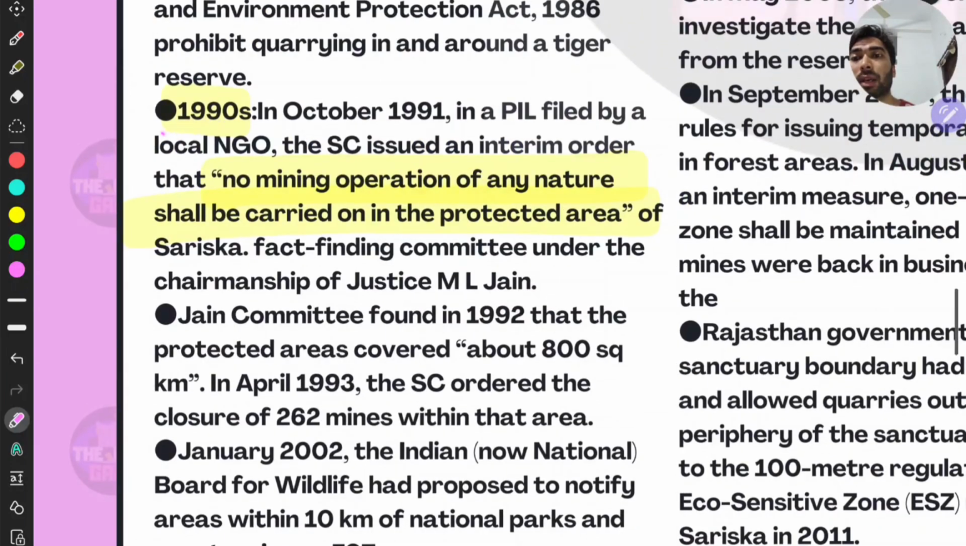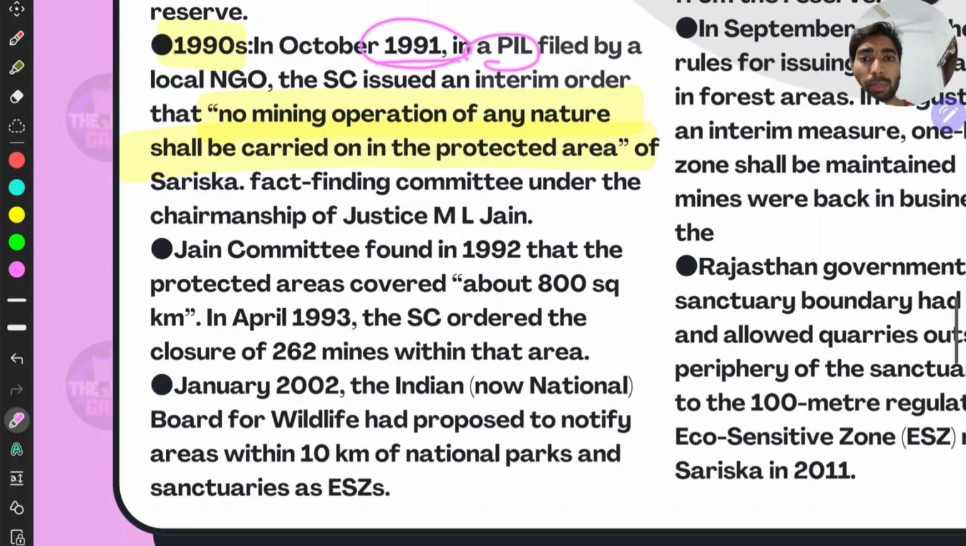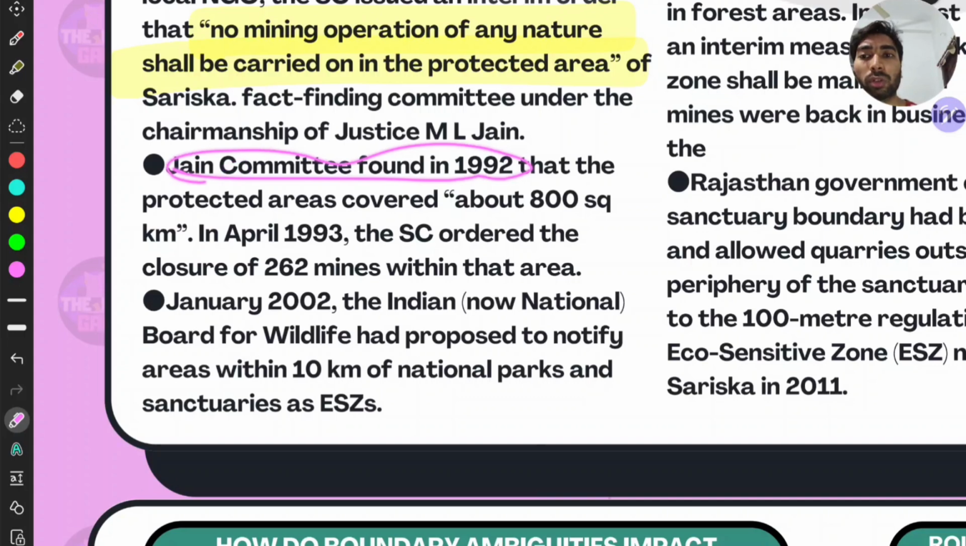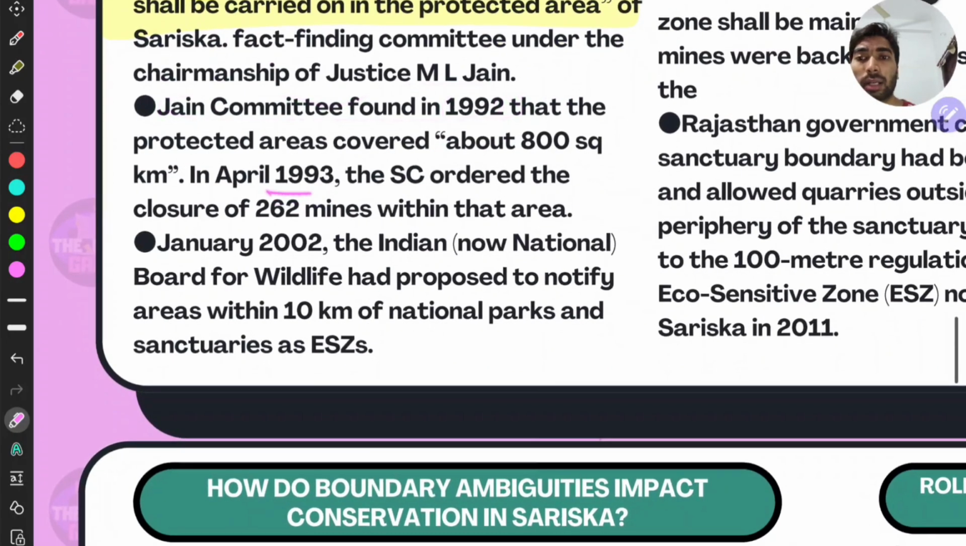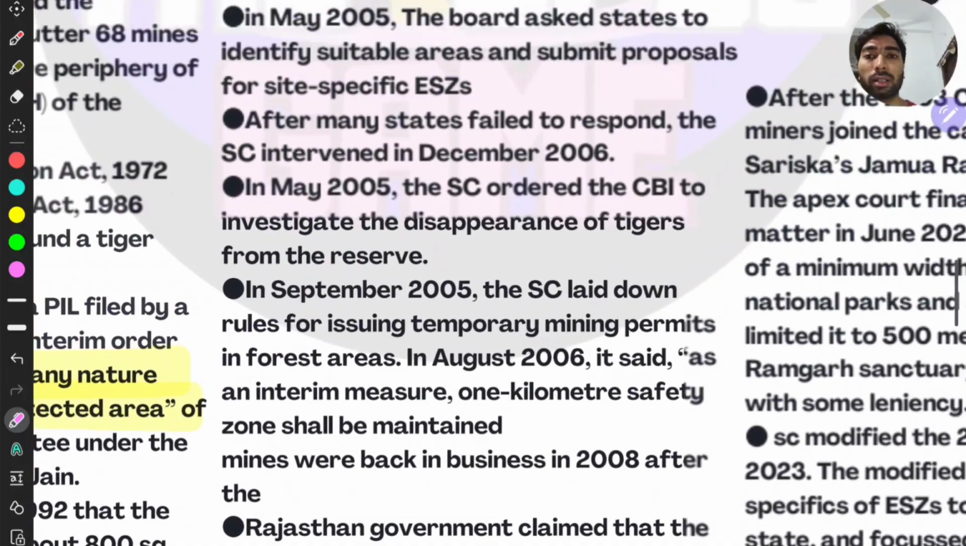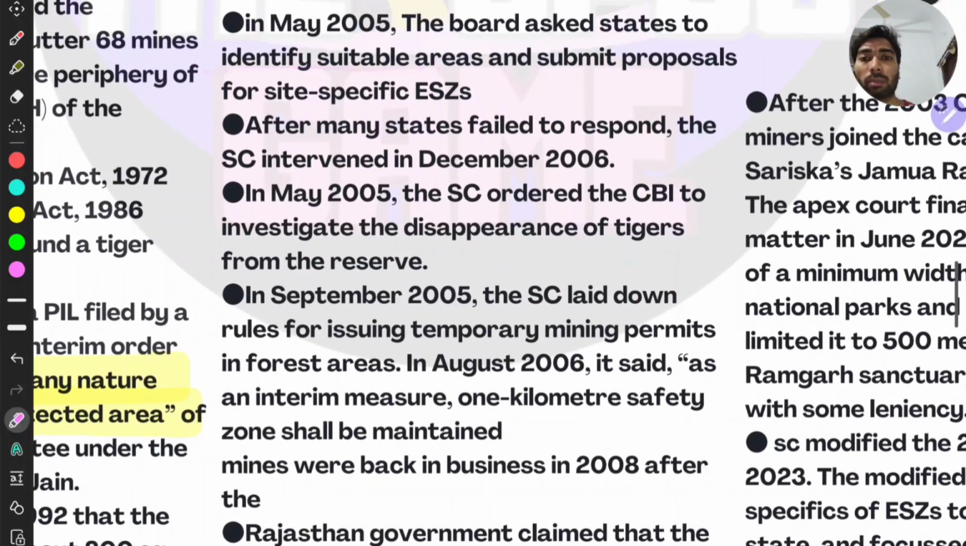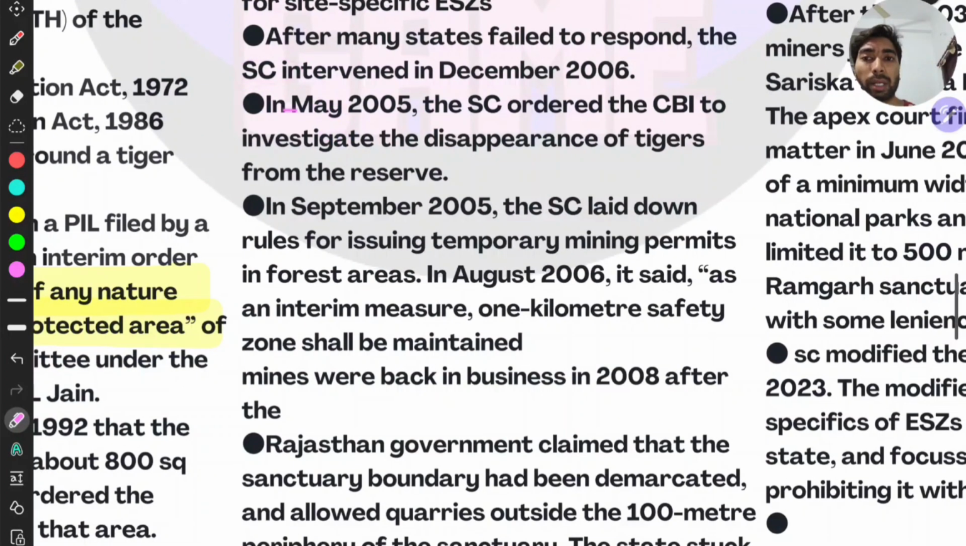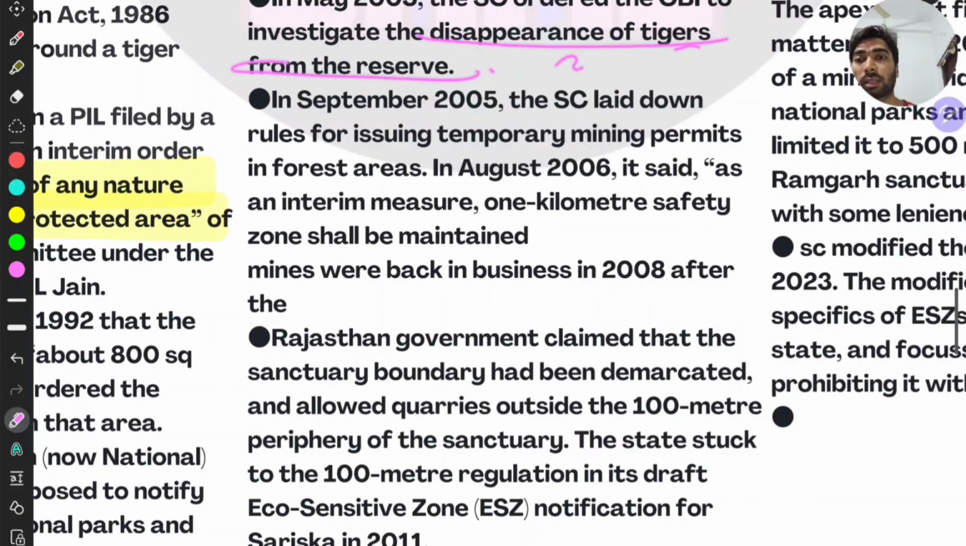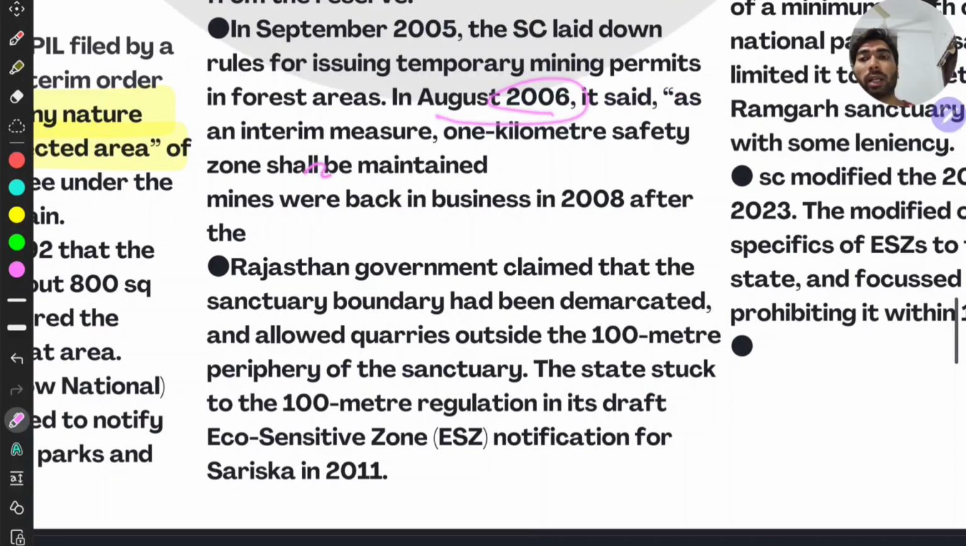And see the chronology again. First, the 1990s, in 1991 there was a bill. The Jain Committee report came in 1992, and then in 1993 the Supreme Court ordered closure of mines. In 2002, the Board of Wildlife gave 10 kilometers of buffer, and in May 2005 the board asked states to identify them, but they failed, so the Supreme Court intervened. In May 2005 itself, the Supreme Court ordered the CBI to investigate the disappearance of tigers. In September 2005, the Supreme Court laid down the rules for issuing temporary mine permits in forest areas. In August 2006, it said as an interim measure 1 kilometer. The 1 kilometer came in 2006.